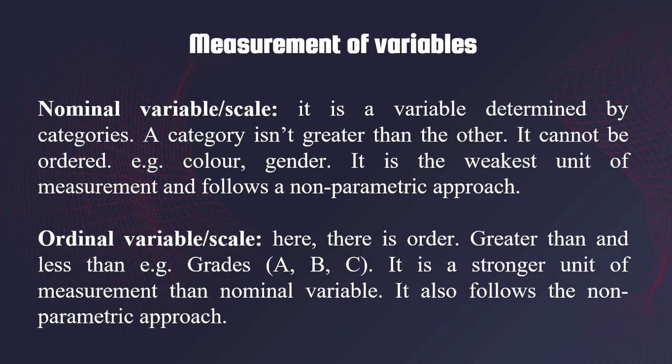We also have the ordinal variable or scale. In an ordinal variable, there's an order. We have greater than and we have less than. We have grades. It could be A, B, C, it could be the other way around. And we can consider the levels of academics too, educational levels, where we have nursery levels, the primary, secondary, and tertiary levels of education. We can see that it has an order, and that's an example of an ordinal variable.